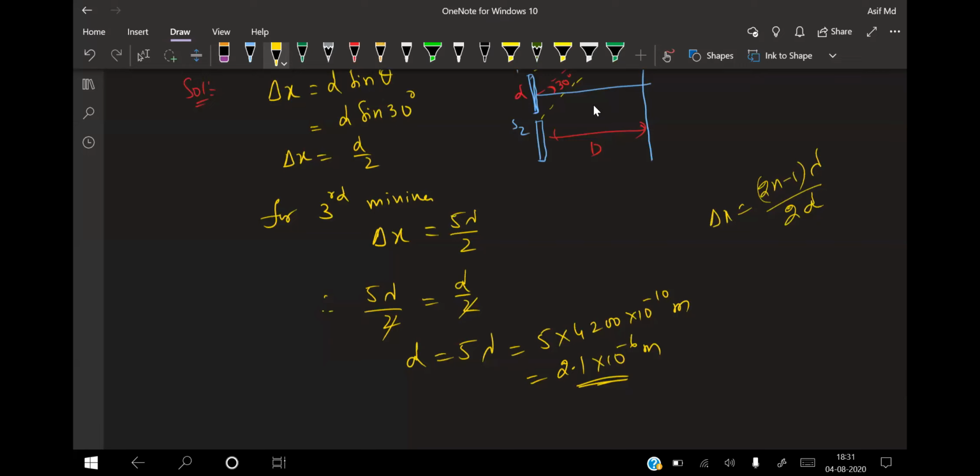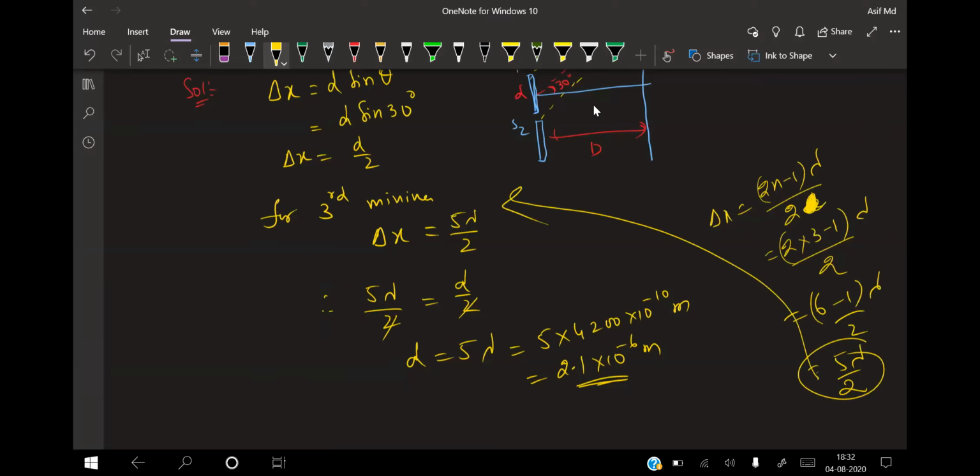Clear for everyone? Path difference only I'm writing right now, so not d here. It is only the 2 part. So that is the reason I got 2 into 3 minus 1 into lambda divided by 2. So that is nothing but 6 minus 1 into lambda by 2. That is the reason I got 5 lambda by 2. This is the path difference, so this value I have taken and simplified it.